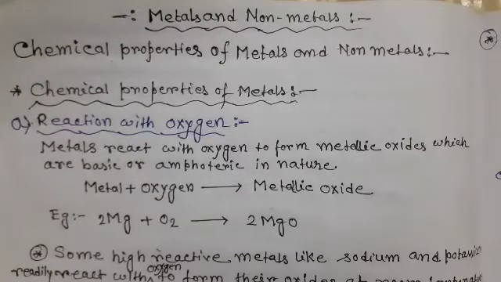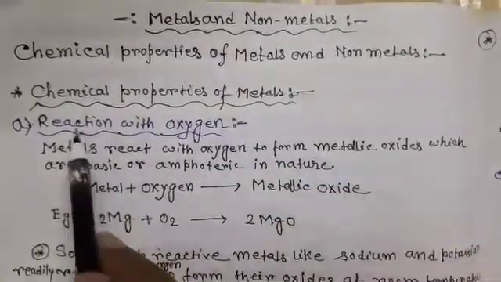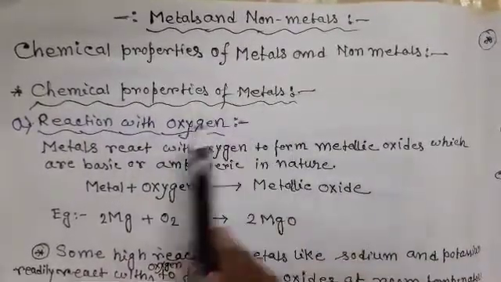Student, today we will discuss the remaining part of the chapter Metals and Nonmetals of class 8 chemistry. In the previous video, we discussed the definition of metals and nonmetals, the physical properties of metals and nonmetals, and the differences between their physical properties. Now we are going to discuss the chemical properties of metals and nonmetals. At first, the chemical properties of metals.